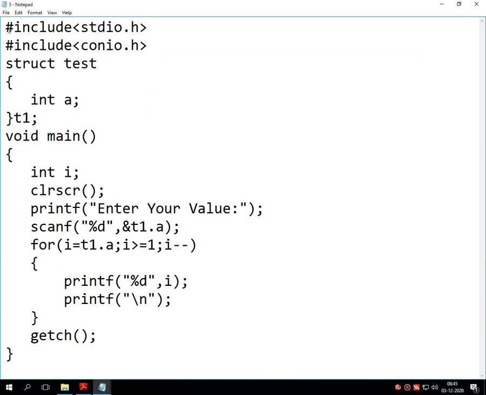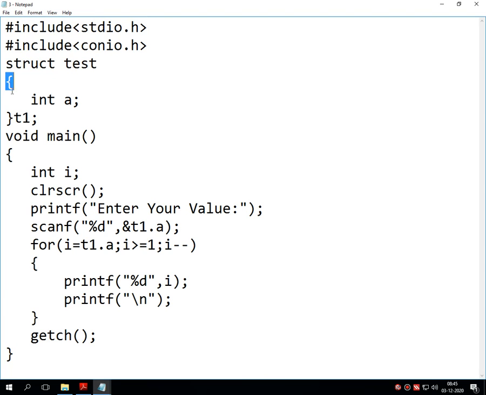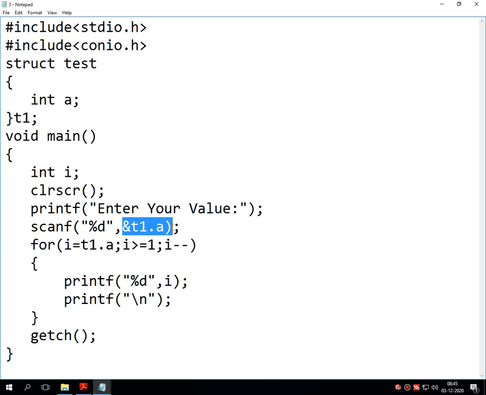This is the code. #include <stdio.h>, <conio.h>, struct test with t1, contains integer a, void main, integer I, clrscr, printf "enter your value", scanf %d, &t1.a, read and store the value inside the structure member called A. Then for the reverse loop, I equals t1.a, that means it starts with 10 and repeats down to 1, every time reducing the value by 1, that means 10, 9, 8, 7, 6, 5, 4, 3, 2, 1.